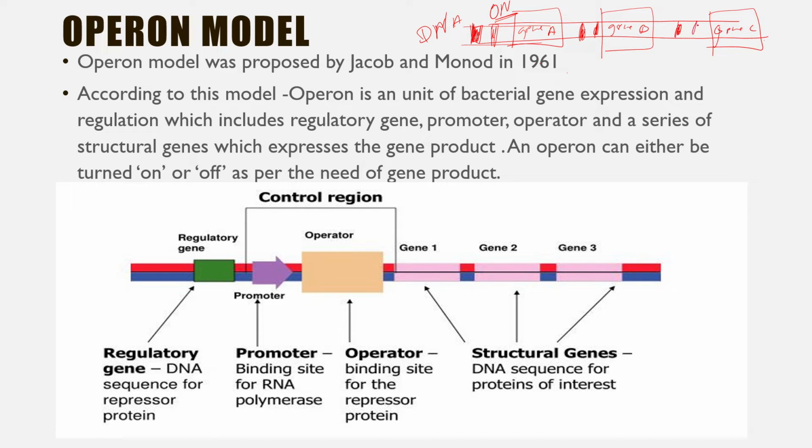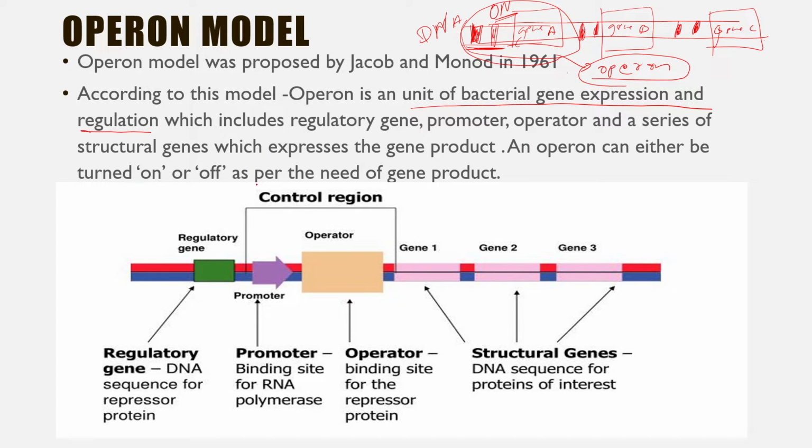For gene C, there are certain regulatory elements. So what is an operon? Operon is a unit of bacterial gene expression and regulation. A unit of bacterial gene expression means it has the gene and the regulatory fragments. This whole thing constitutes an operon. I hope the concept of operon is clear.